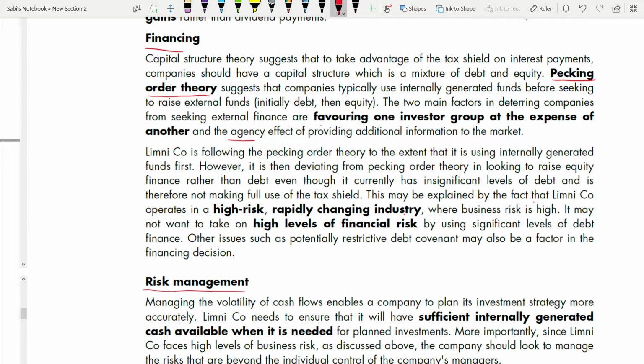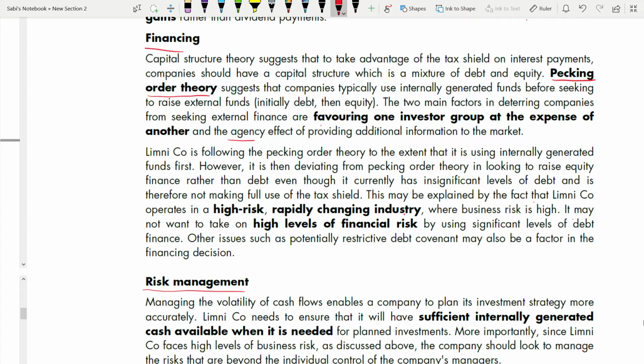So because of that, they are saying where business risk is already high, right? When you're in a high, rapidly changing industry, that industry has a high business risk. So they may not want to take a high level of financial risk. If you're taking a debt, that means you're adding on financial risk by using a significant level of debt.